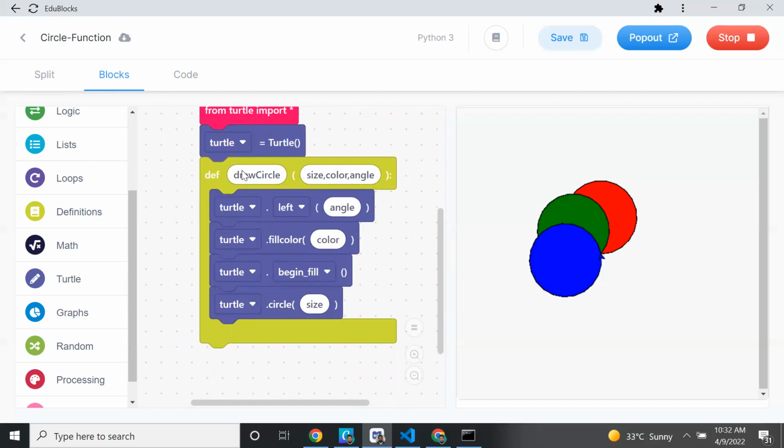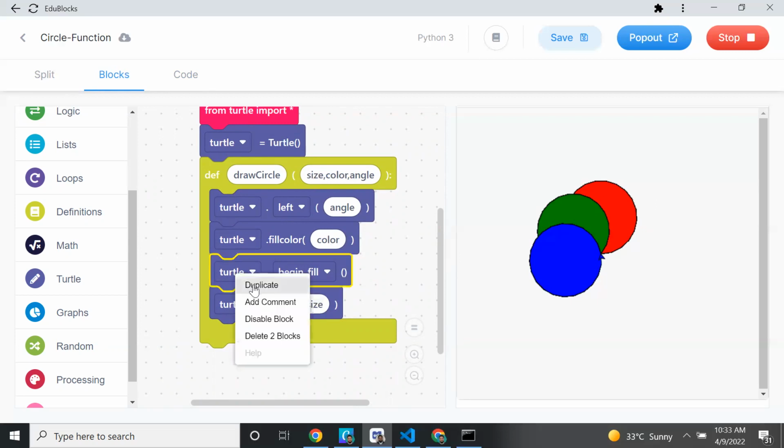So now this is drawCircle. It is accepting 3 arguments: one is size, one is color, one is angle. It is asking what is the size of your circle and what is the color of your circle. After drawing this circle, how much angle I have to change my direction. Okay, so that it won't draw in the same place. It is drawing in a different place because of this angle. We have the begin fill is completed.